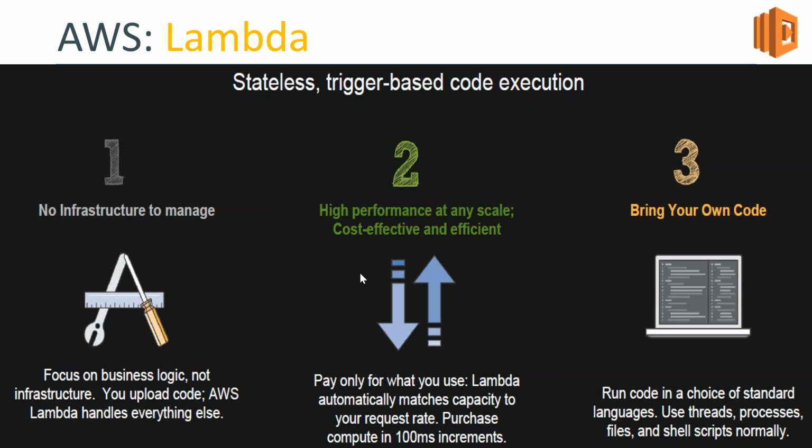And finally, the other two aspects of Lambda which make it really interesting is it is completely scalable. The number of events that are coming in will trigger a Lambda. So if you are having one event, in other words, one person uploading one image, it will trigger one Lambda. If 100 people are uploading 10 images, then it will trigger 1,000 Lambdas automatically. So it scales up and down automatically, and you don't have to worry about it.